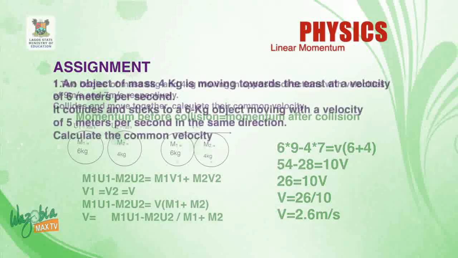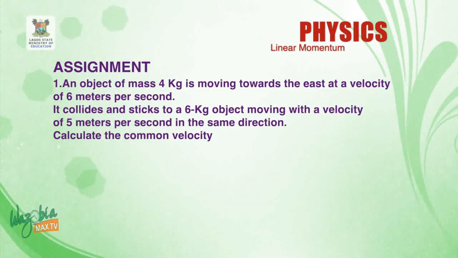So students, you are going to make an attempt to solve some examples I'm going to give to you now. So let's take our pen and write. An example: an object of mass 4 kilogram is moving towards the east at a velocity of 6 meters per second. It collides and sticks together with a 6 kilogram object moving with a velocity of 5 meters per second in the same direction. Calculate the common velocity.